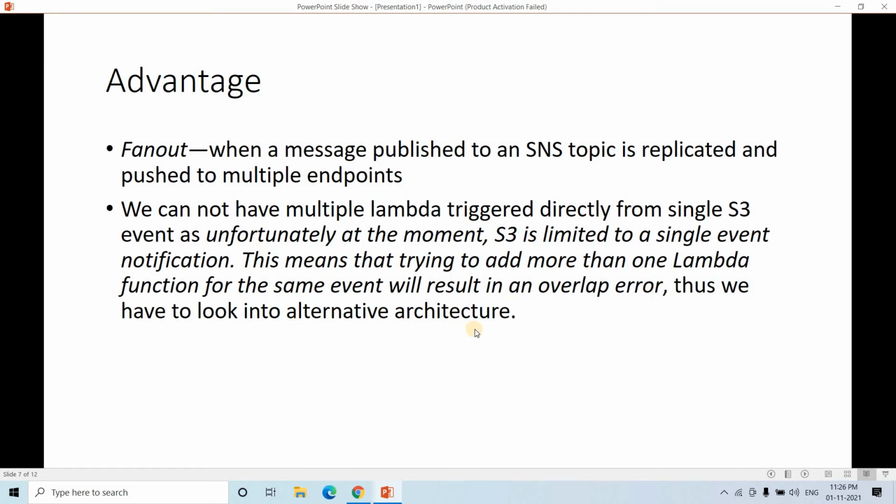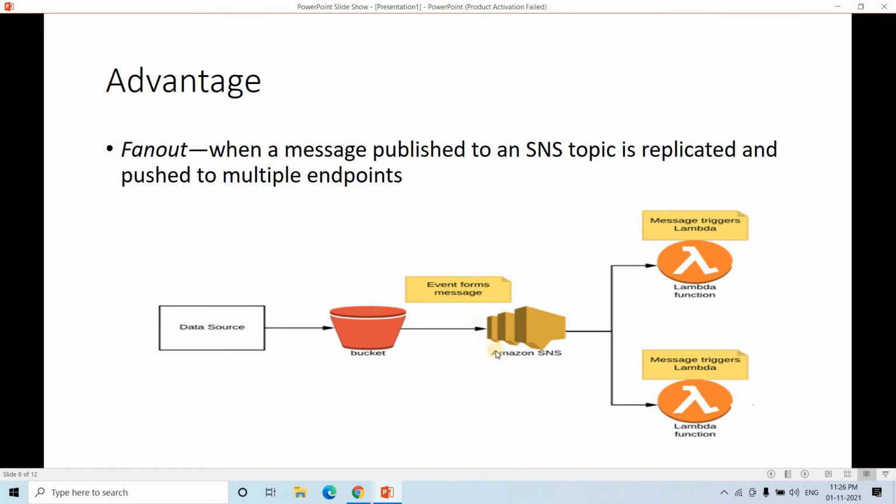Thus we have to look for an alternative architecture, and that's where our SNS fan out architecture can be used. So basically, suppose a data source is creating some object in an S3 bucket, that particular event can be pushed to AWS SNS as a message, and when the message is published by the bucket, SNS can trigger multiple Lambdas, right?